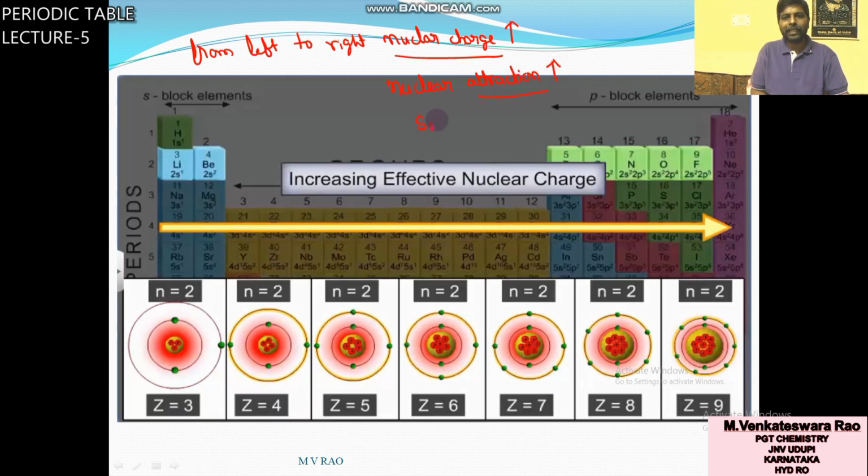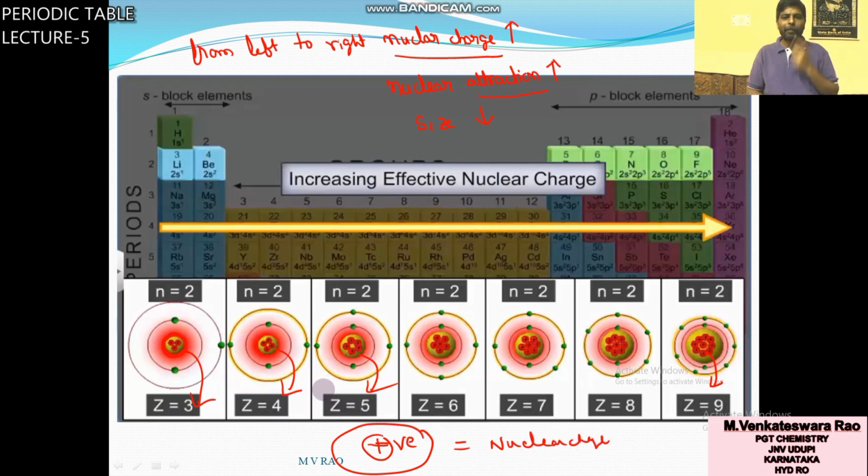Nuclear attraction increase, size decrease. You can see here nuclear charge only 3 protons, 4 protons, 5, here 9. So number of protons increase. Proton, what is the charge of proton? Positive charge. That is called nuclear charge.